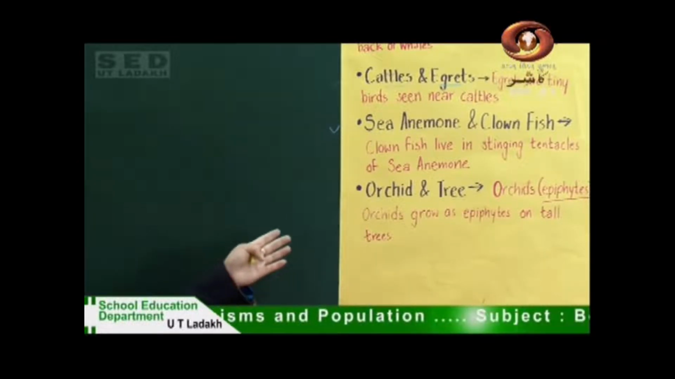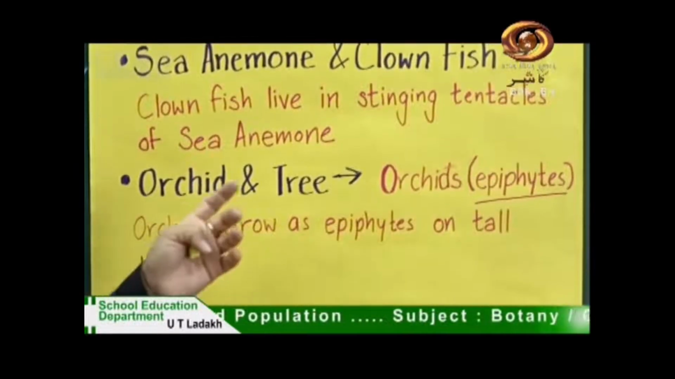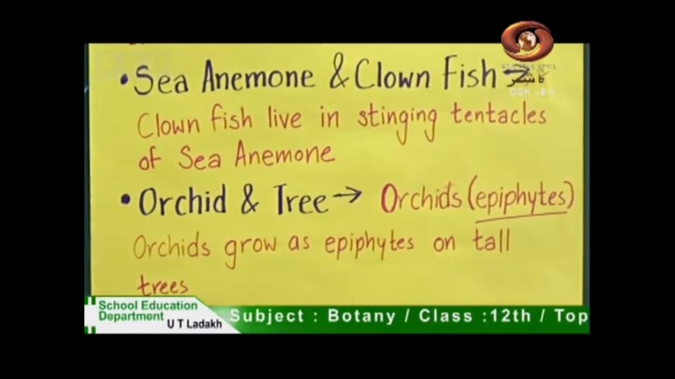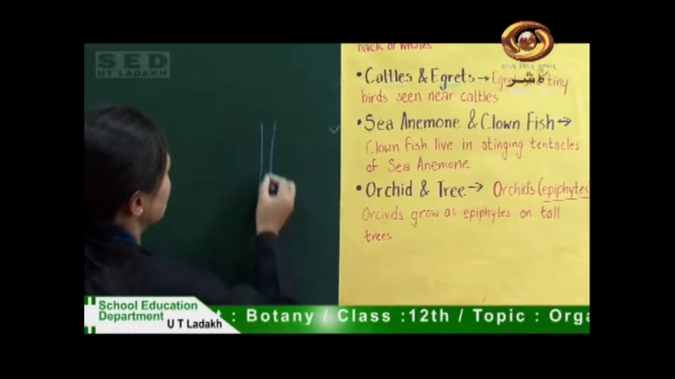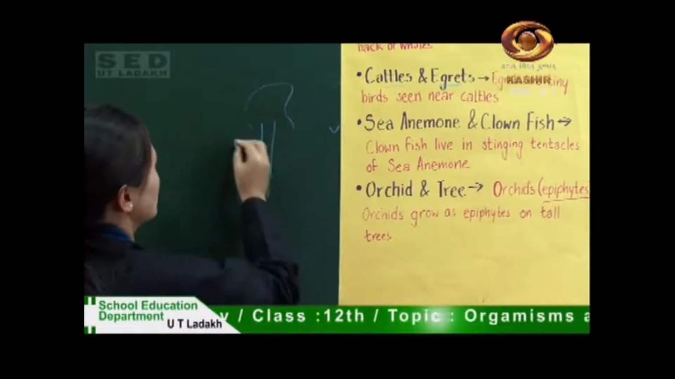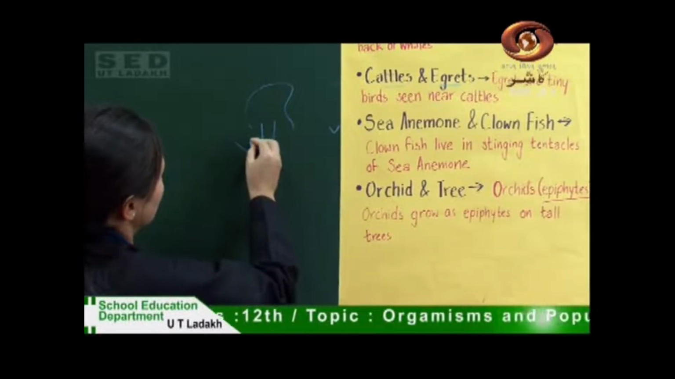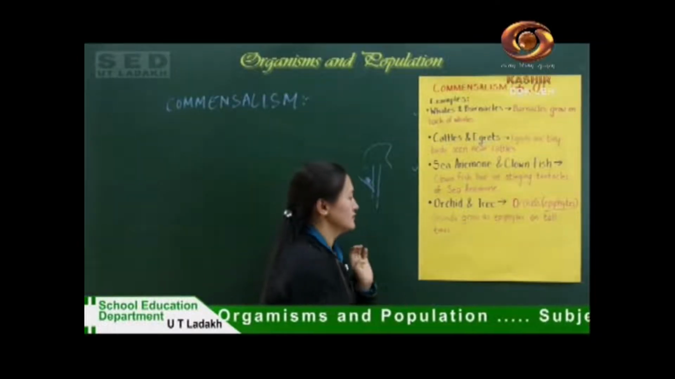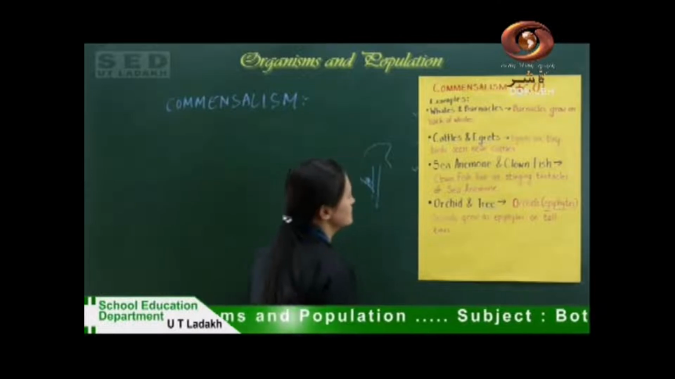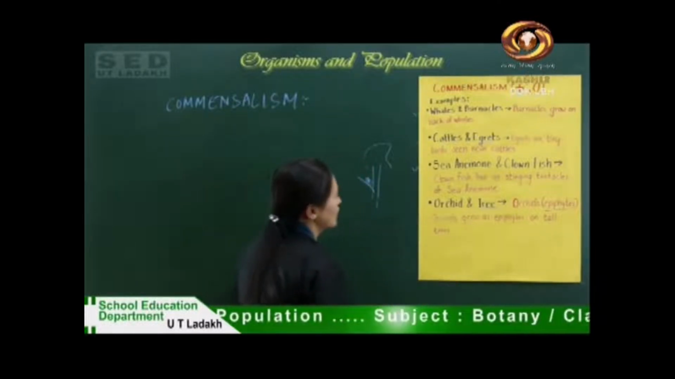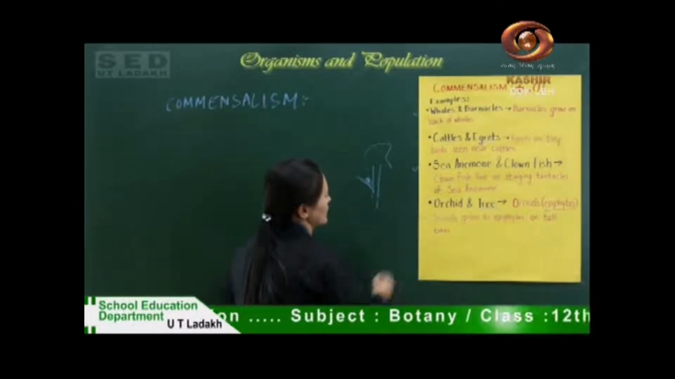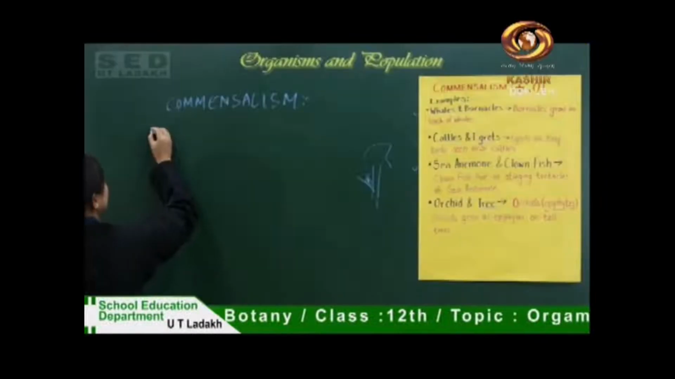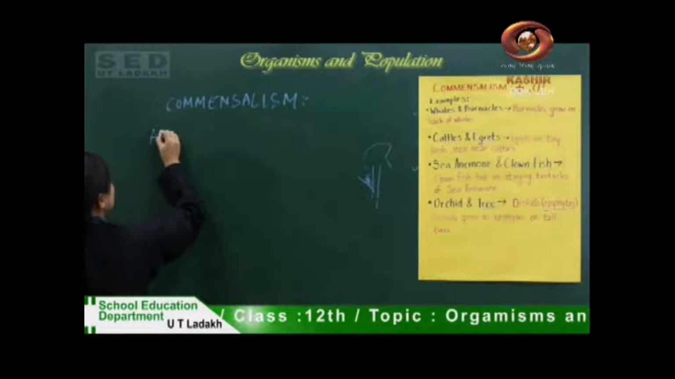The next example is orchid and tree. Orchids grow on the branches of trees because in a forest enough light doesn't reach the forest floor. So they grow on branches of trees, and in this relationship the tree is neither benefited nor harmed, while the orchid gets abundant light.